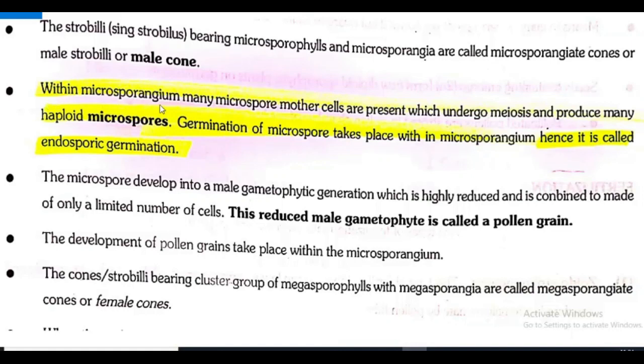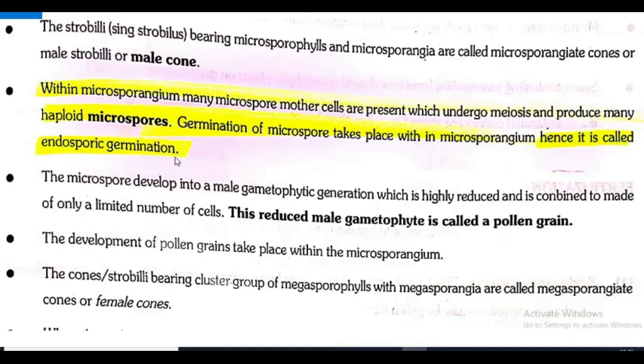Within microsporangium, many microspore mother cells are present. MMC we can say. So within microsporangium, what are present? Many microspore mother cells are present which undergo meiosis, that means meiotic division or reduction division, and produce many haploid microspores. Germination of microspore takes place within microsporangium, hence it is called endosporic germination.